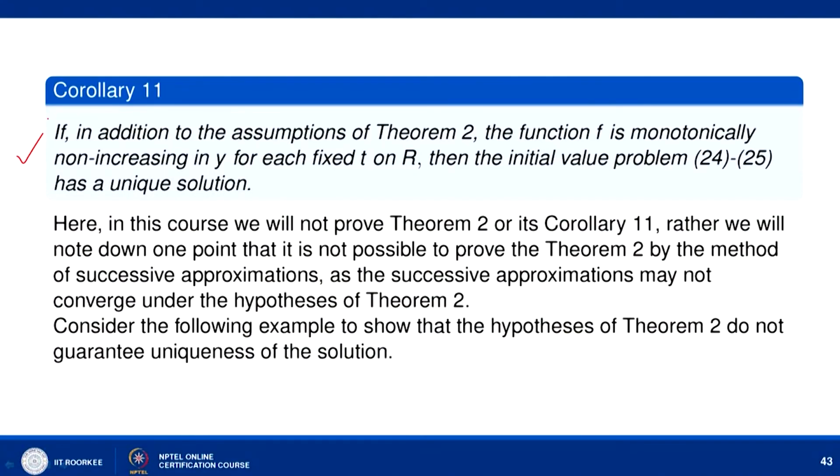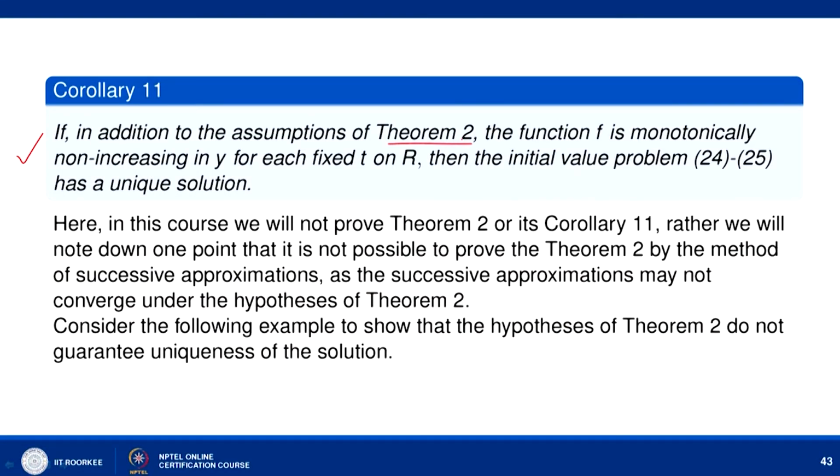It may not be a unique solution that we have shown, because this problem has infinitely many solutions here. So, the existence is given by theorem 2, not by theorem 1, because theorem 1 is not applicable here. Now, one more corollary, because here we are missing the uniqueness part. For that we consider the following corollary: if, in addition to the assumption of theorem 2, the function f